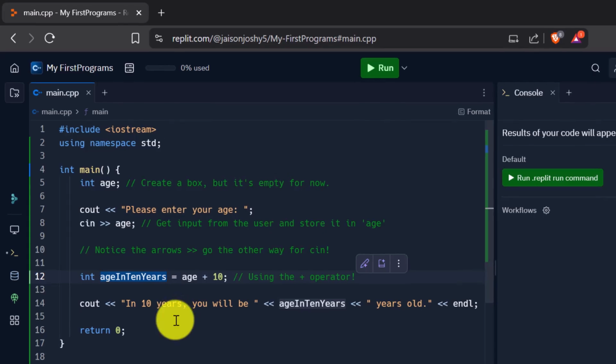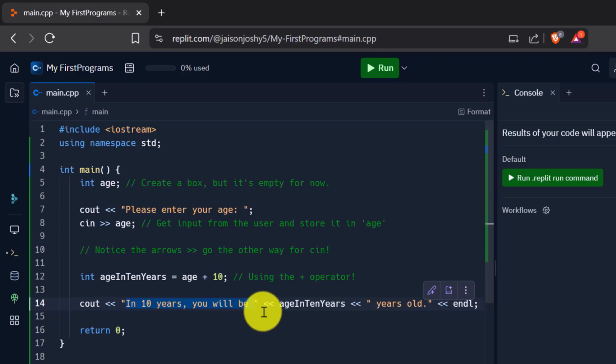Alright, now I want to display it all on the screen. So I use the cout function again, and we have these arrows, and then I say, in 10 years you will be. So this sentence, this string, I want to print on the screen. For that, I put it in double inverted commas, and I say in 10 years you will be.